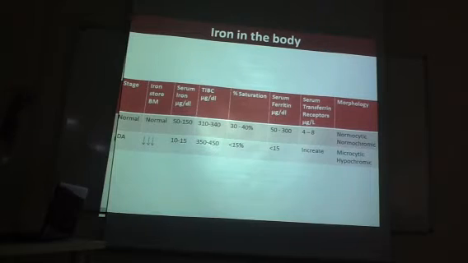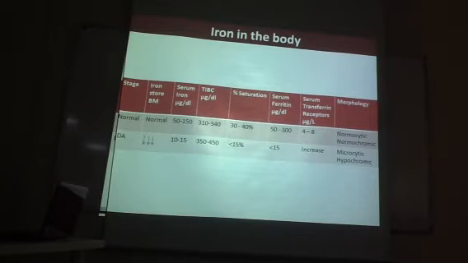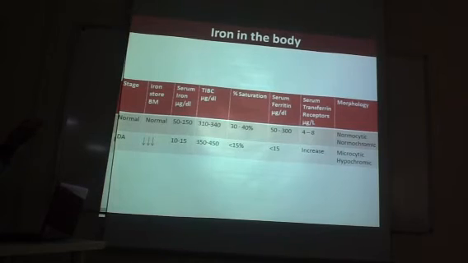Iron has to be in the food first to create a deficiency. Okay, then if anything happens to the stomach, it produces iron deficiency because the food cannot get broken down. Food has to be broken down to give out the iron. So any disease related to the stomach will lead to iron deficiency. For example, in a gastric cancer patient, the stomach is removed, so automatically iron cannot get absorbed.